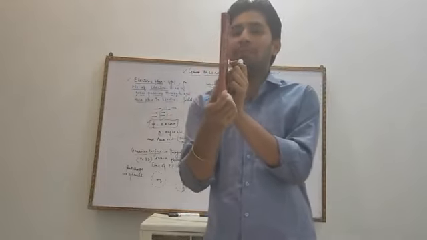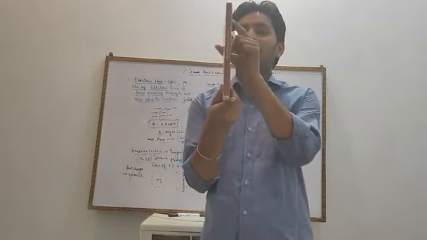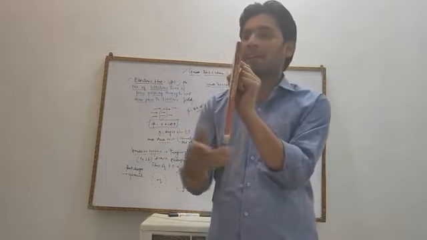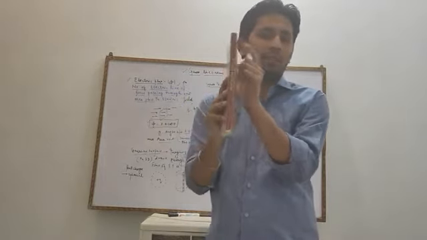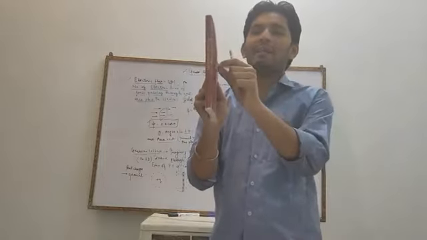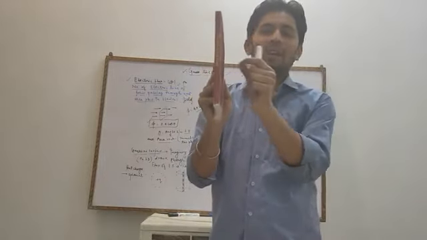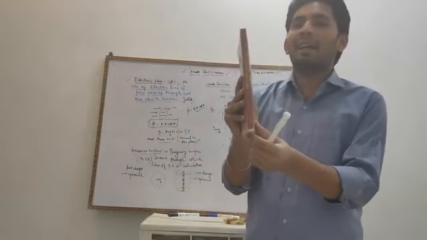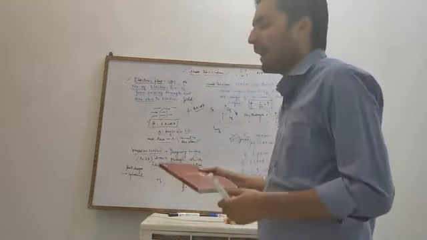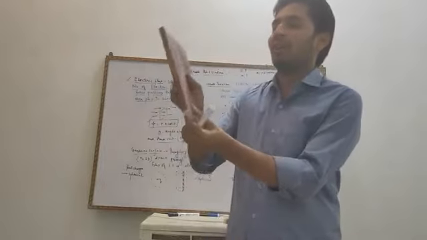Suppose we place this surface in this manner, so the electric lines of force pass in this direction, and the area vector is again in the same direction. So theta, the angle between the electric field and the area vector, is 0 degrees.